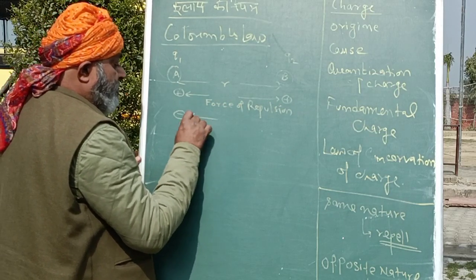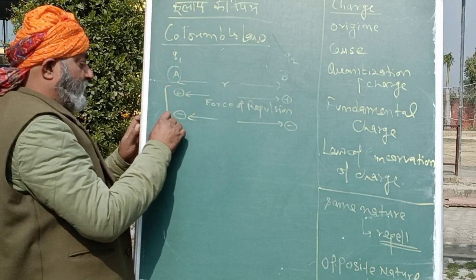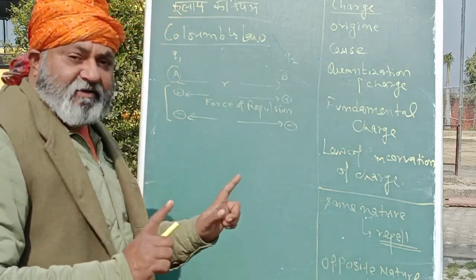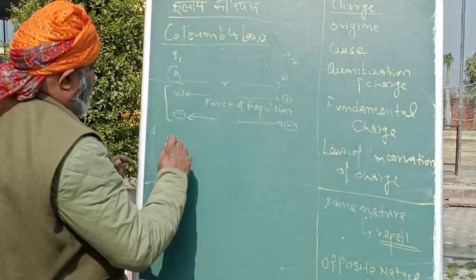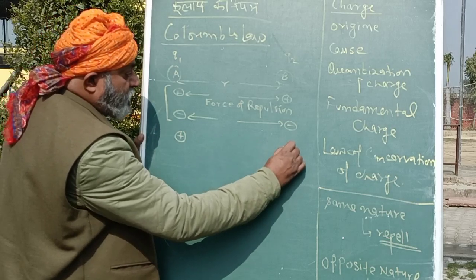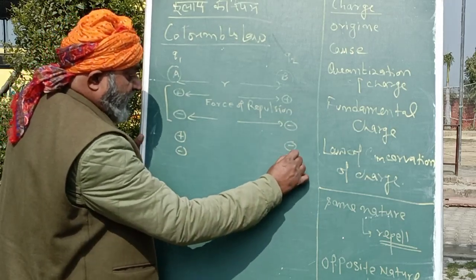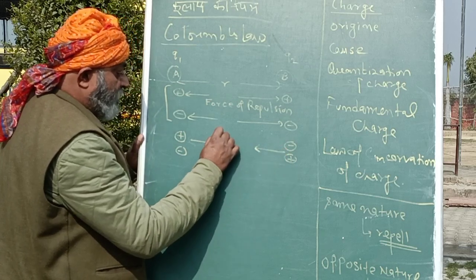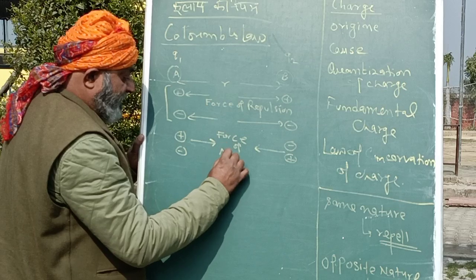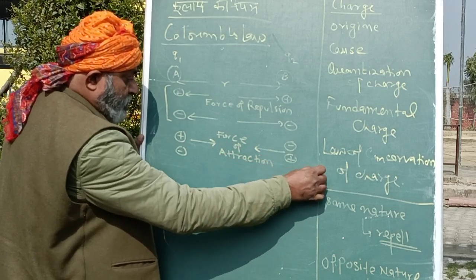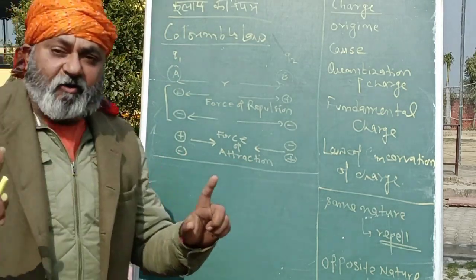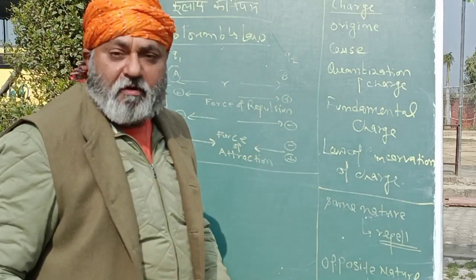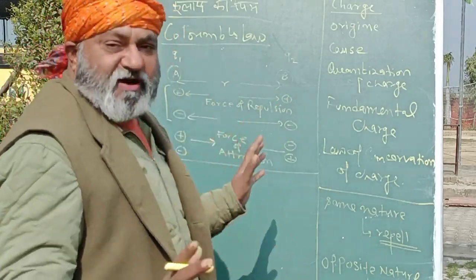Even if they are both minus, in both conditions they are going to have the force of repulsion. प्रतिकर्षण होगा यदि एक जैसे आवेश है, तो दोनों के बीच में लगने वाला बल प्रतिकर्षण बल होने वाला है। But if one is plus and the other is minus, or one is minus and the other is plus, then in such conditions it is going to have a force of attraction. अगर कोई चार्ज नहीं है दो ऑब्जेक्ट के बीच में, if there is no charge on any one of the objects, then this Coulomb's law does not hold. That means the electrostatic force becomes zero.